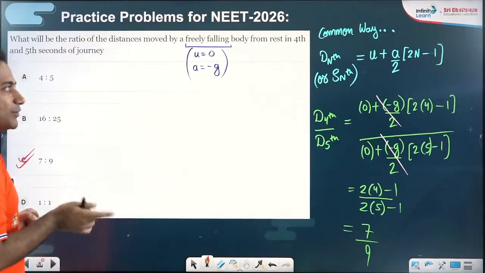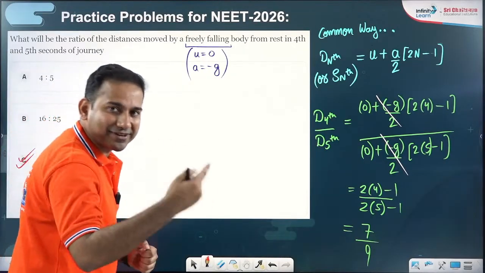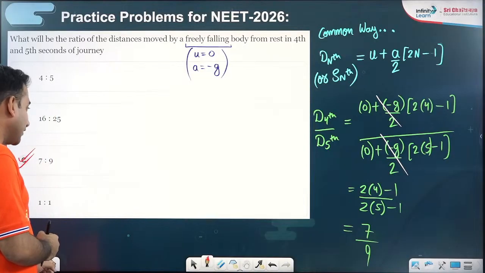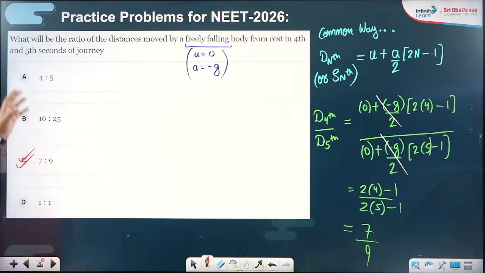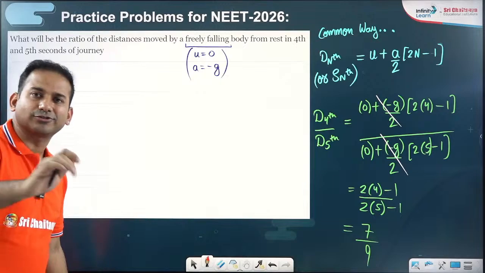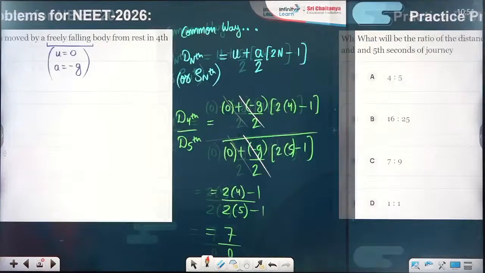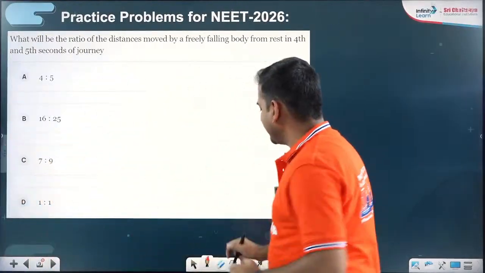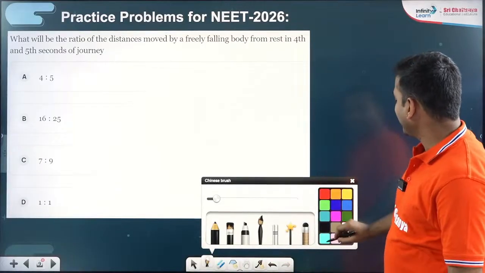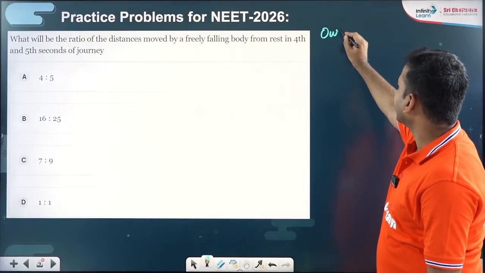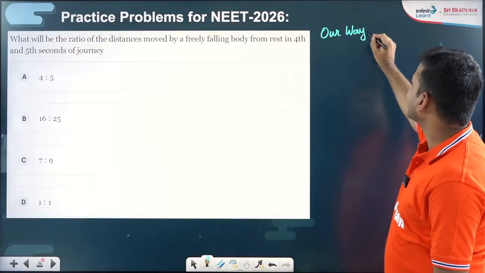But let us talk about the same problem in a much easier way. That is Galileo's formula for today. All right. If you want, you can keep a record of this. Notes will also be shared. Don't worry. Again, the same problem, but our way of doing that. Our way is Galileo's formula way.